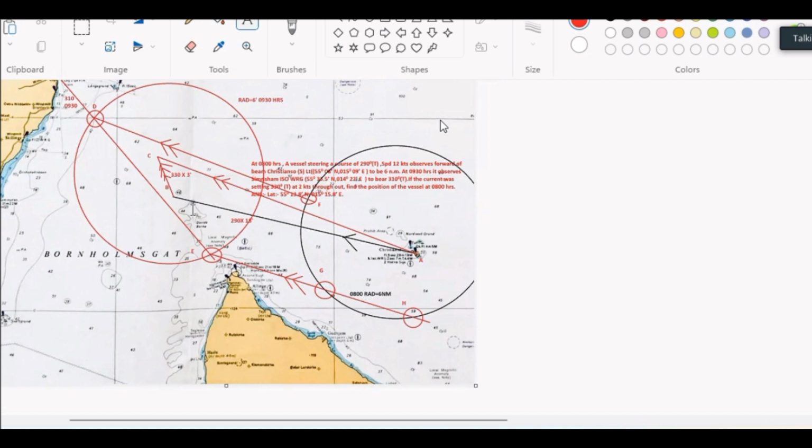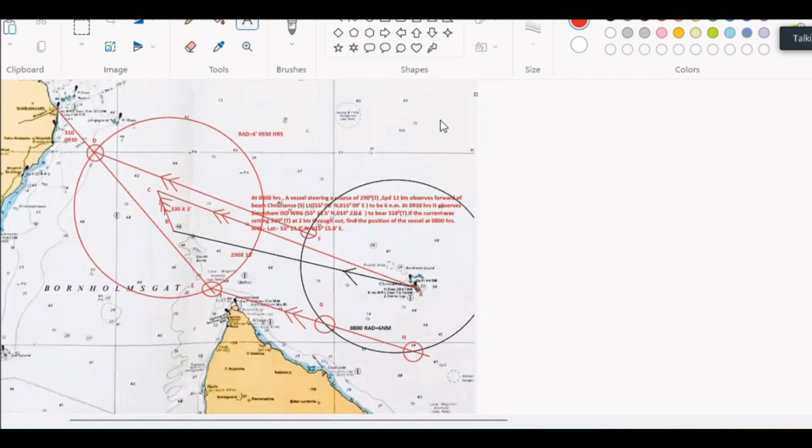Now we go to read the question again. What information is 9:30 giving? 9:30 is giving a bearing from the lighthouse, and it is giving 310. I have plotted the 310. So this 310 is also at 9:30.